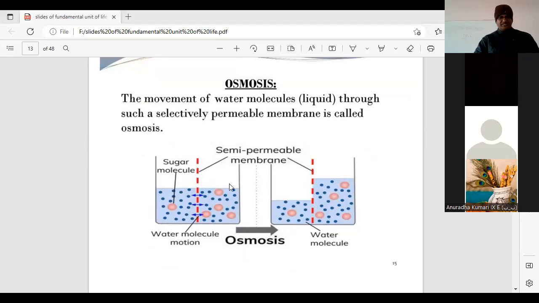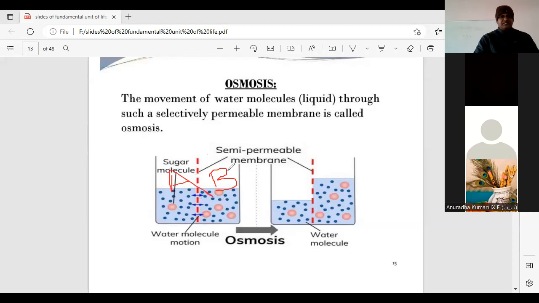In this image, the demonstration is shown. Water is taken in a beaker. The blue dot indicates the water and the pink dot indicates the sugar molecule. A semi-permeable membrane is placed in the beaker, with side B and side A.